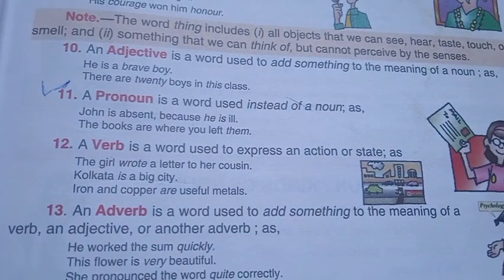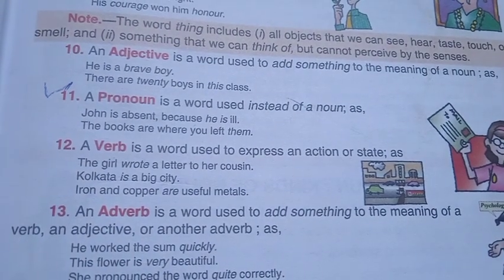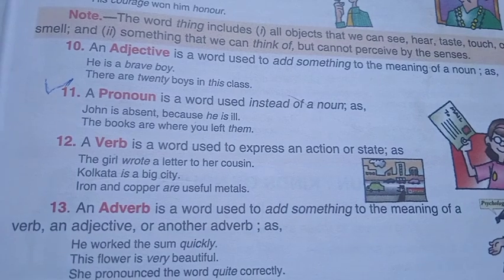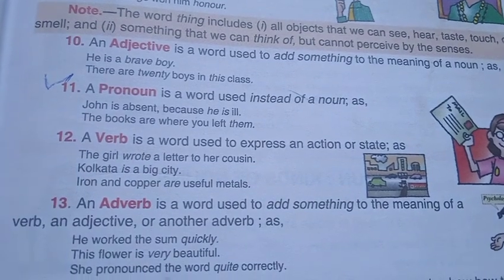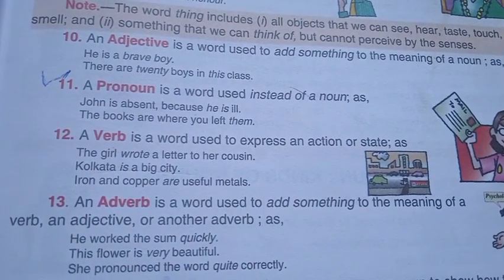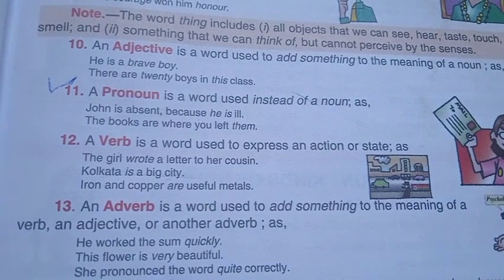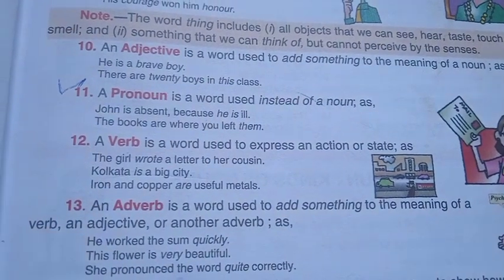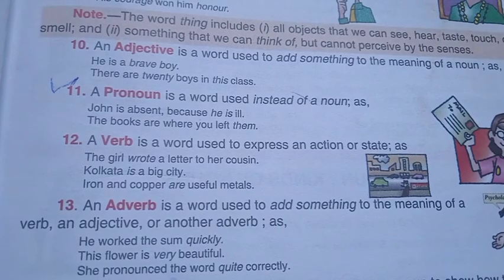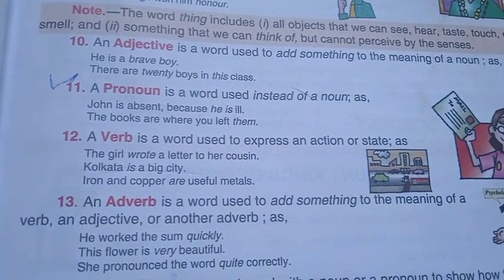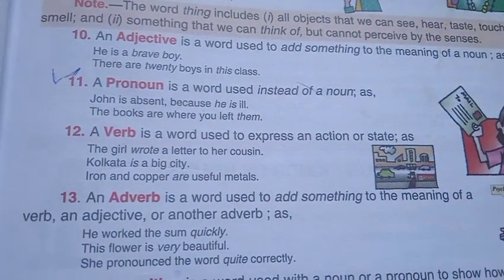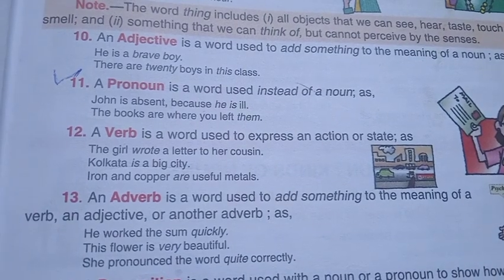A pronoun is a word used instead of a noun, as in "John is absent because he is ill. The books are where you left them." So in these sentences, he and them are pronouns because they are used instead of nouns.